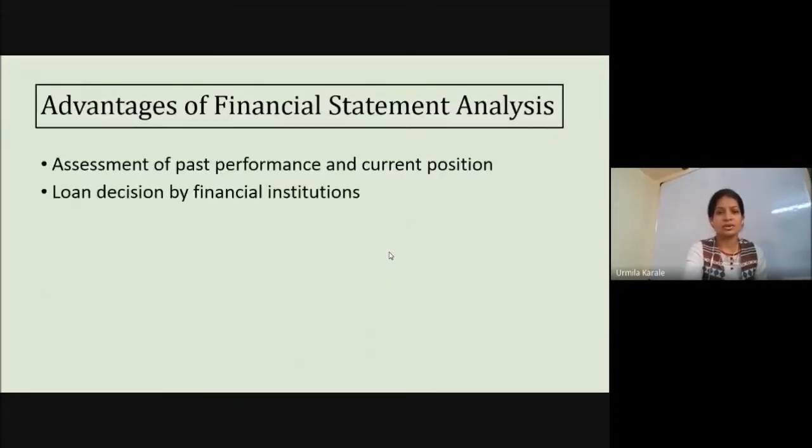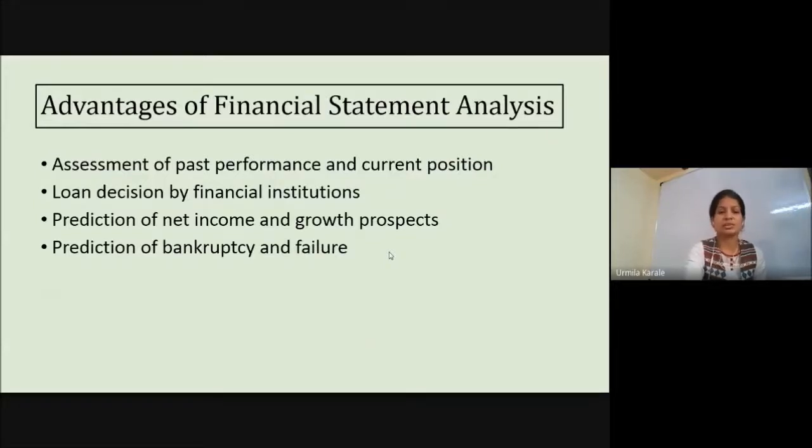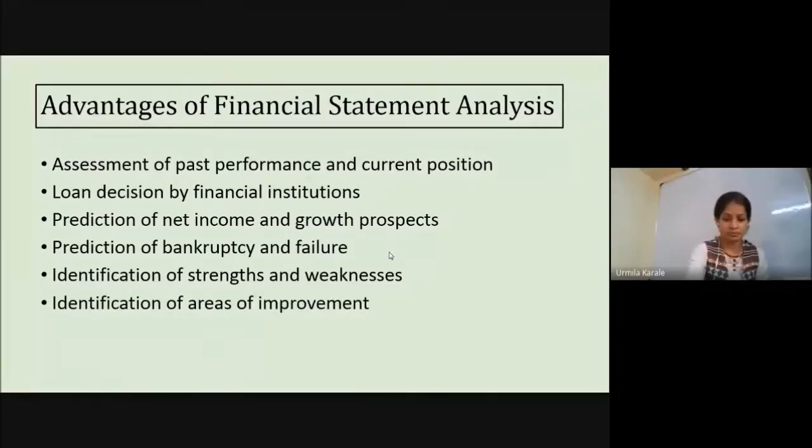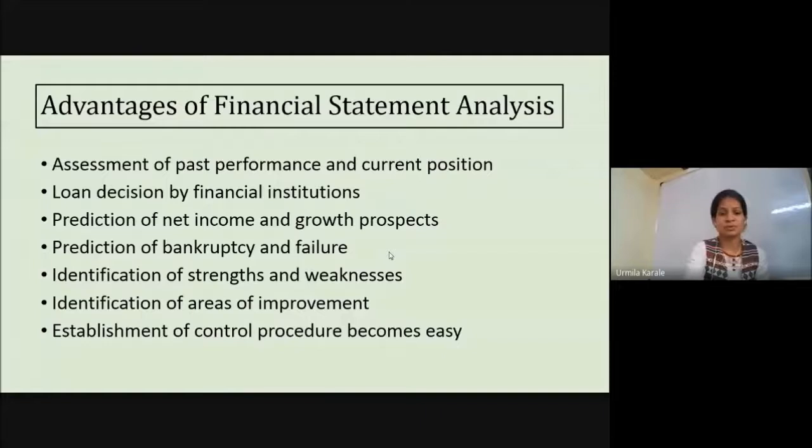So we have seen advantages that you can come to know as to how the company is performing, where it stands compared with other companies in the same industry. You can also understand if there are any signs of improvement, or signs of things becoming difficult, or you may not be able to control your business operations, right? So it also helps you identify your strengths and weaknesses, and then accordingly you can think about areas where you need to improve. So this is how it helps you to establish a control procedure, or it helps you to understand how the company is performing, right?